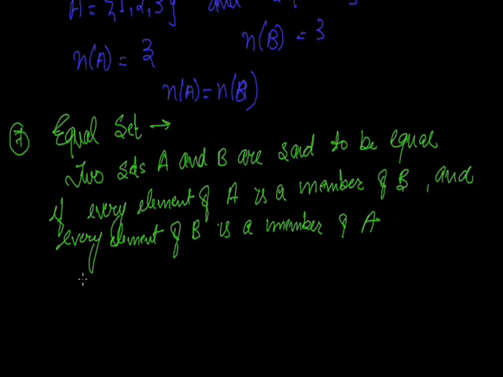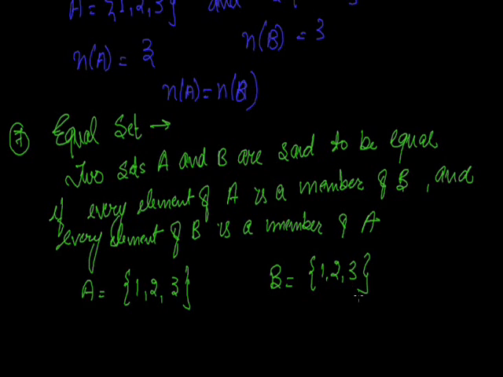It means if A has elements 1, 2, 3 and B also has elements 1, 2, 3, then only A and B are called equal sets. The number of elements and the elements themselves must be the same in both sets, then they are called equal sets.